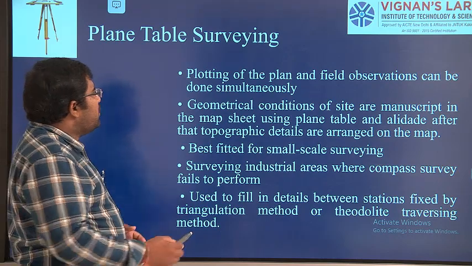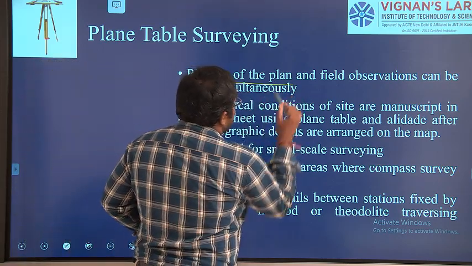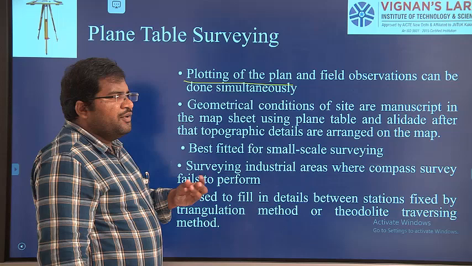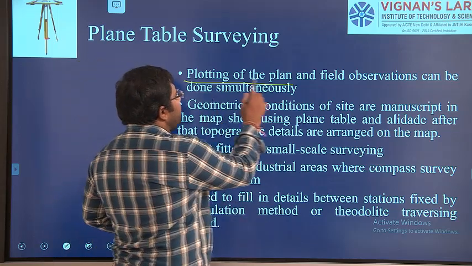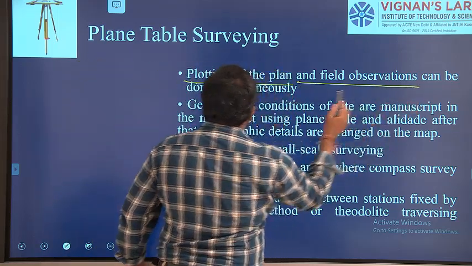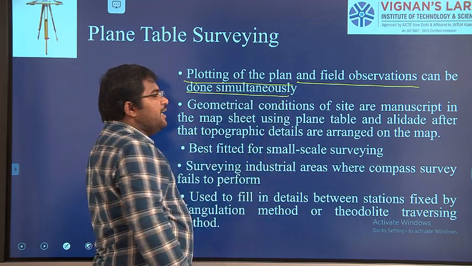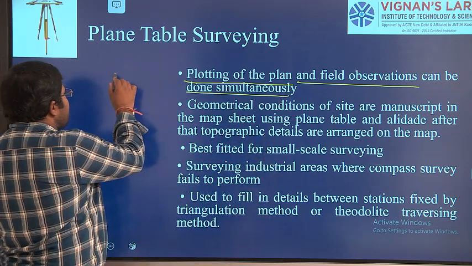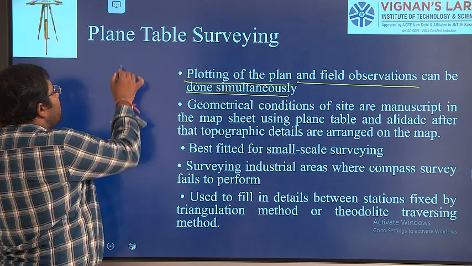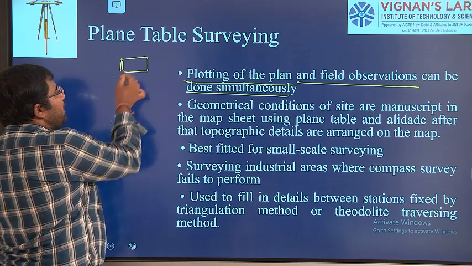Okay, so I already told you about plotting the plan. In this type of survey, plotting the plan and field observations can be done simultaneously. Okay, first you can see the field observation. From this point you are keeping your plane table here.